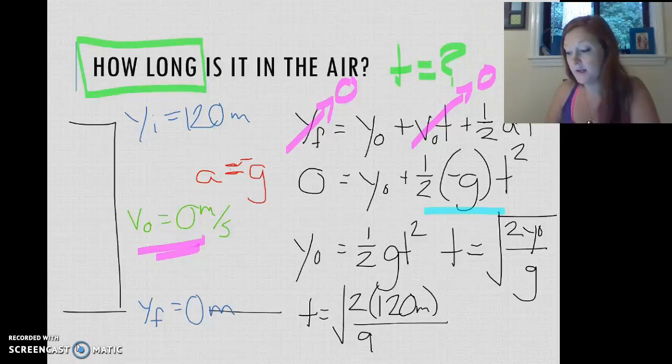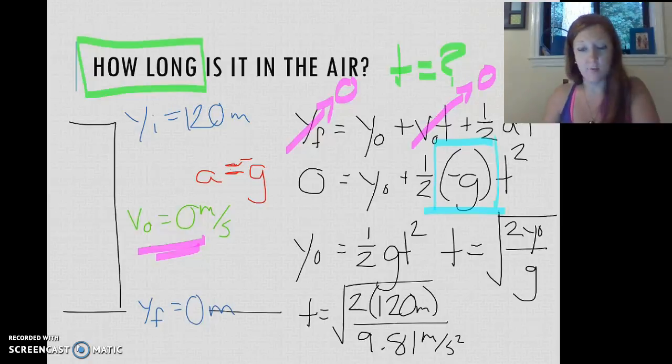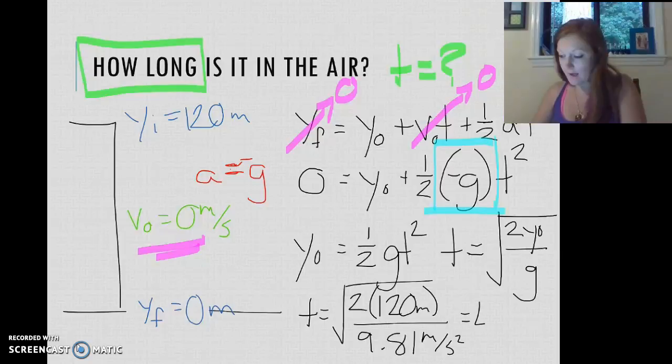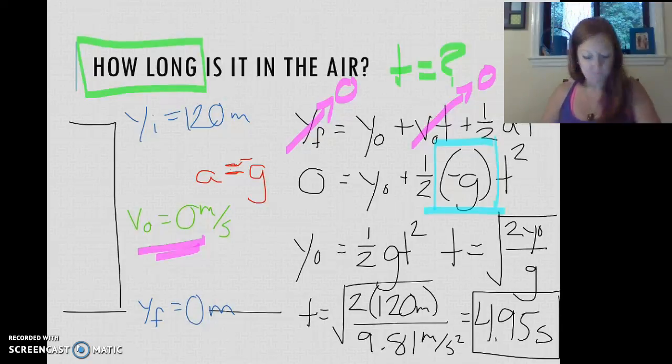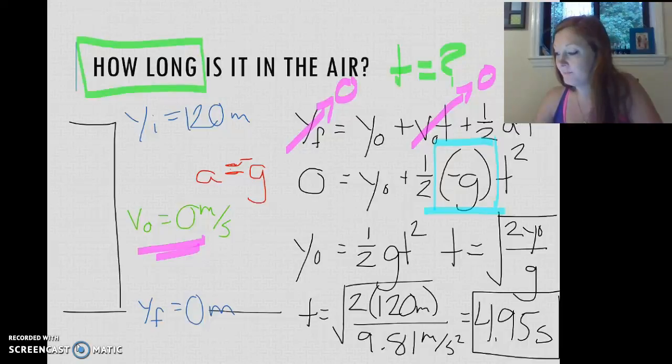And remember, g is this positive 9.81 meters per second squared, because we've already plugged in our negative sign up here where we plugged in this negative g. We've already said it's going downward, so we don't want to do that again on accident. All right, so if I plug that into my calculator, I got 4.95 seconds. So it's going to take 4.95 seconds for that ball to fall to the base of the cliff.